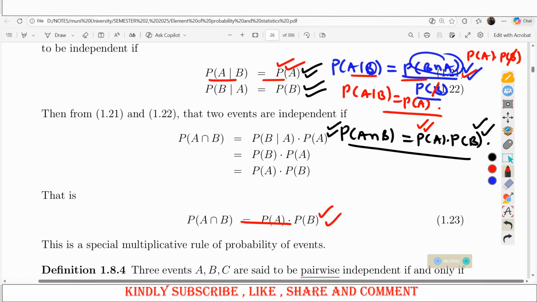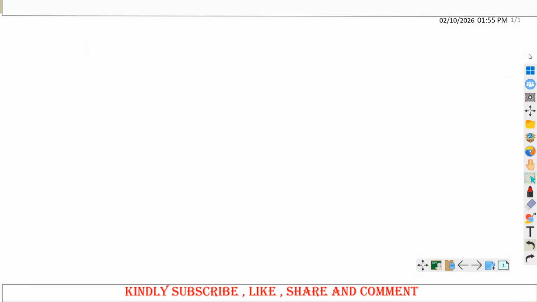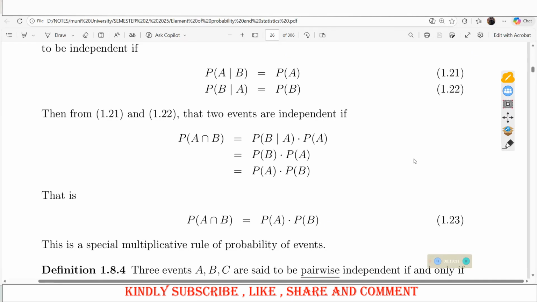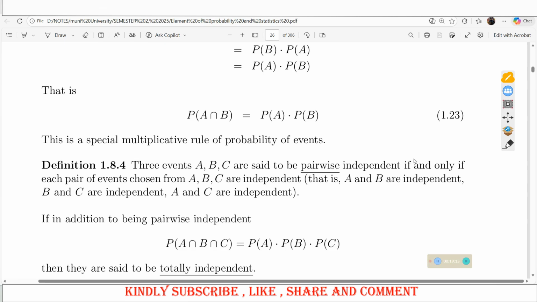But let us look at another scenario where you are having three events. If you are having three events, when do you say they are pairwise independent? So we shall look at that. Three events A, B, and C are said to be pairwise independent if and only if each pair of events chosen from A, B, C are independent. That is, A and B are independent, B and C are independent, A and C are independent. What does that mean?